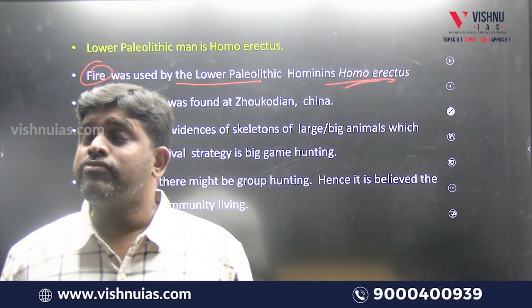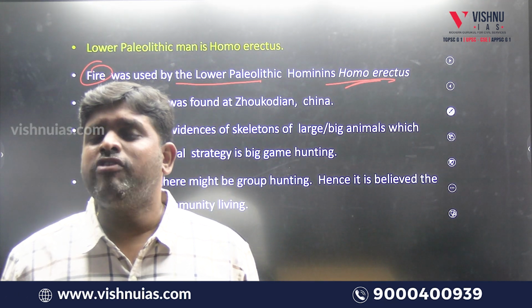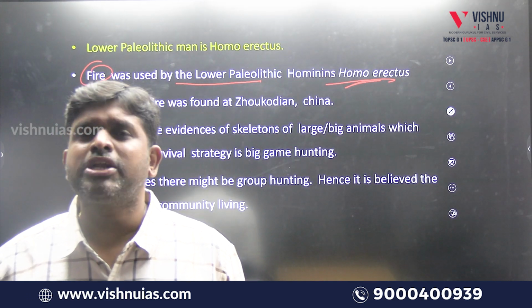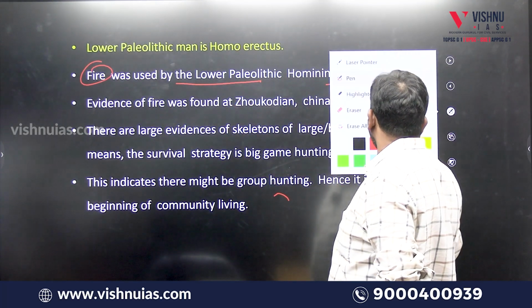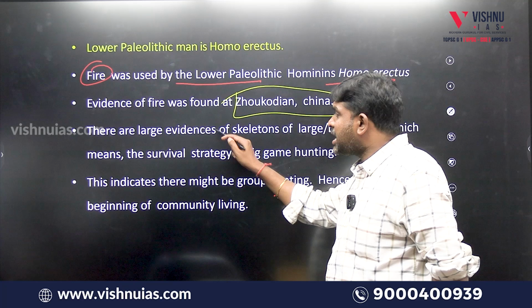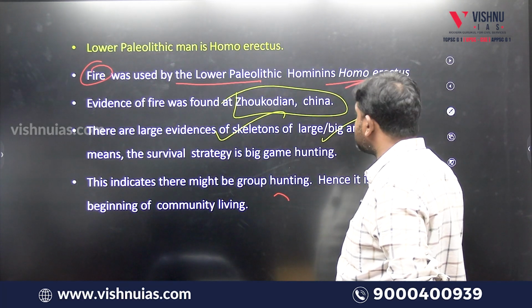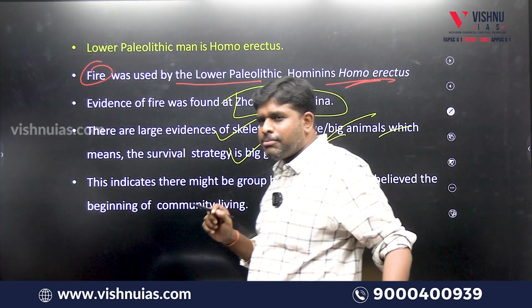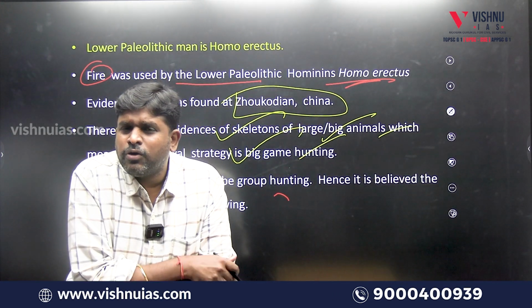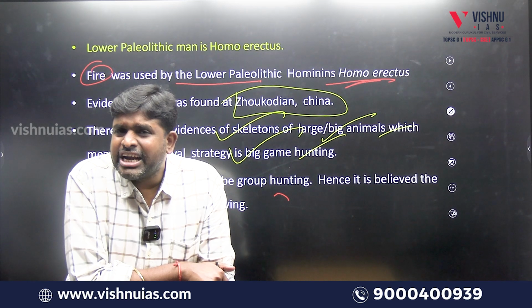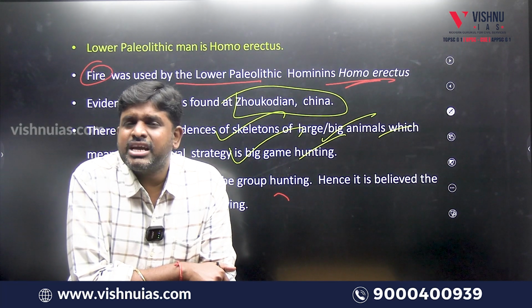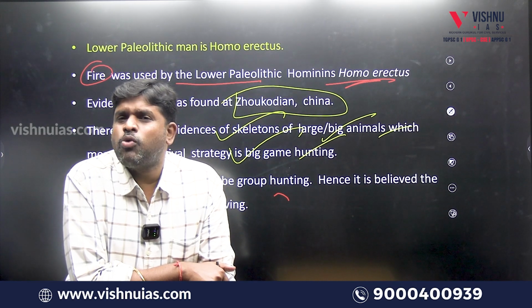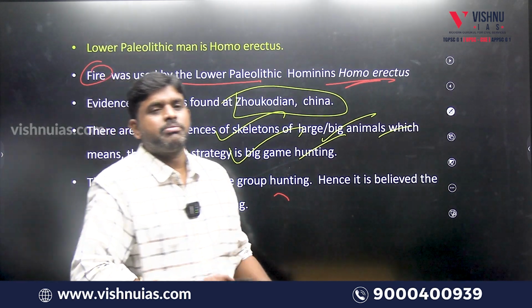One of the unique evolutions of lower Paleolithic is advancement in hand axes, chopper-chopping tools, as well as fire. Evidence of fire was found where? Jocodian. There is large evidence of skeletons of large, big animals, which means the survival strategy is big game hunting. From 1.6 million years ago to 5 lakh years ago, he was getting animals' dead bodies and fossils. What size was it? Big size. So big size means big game hunting. Big animals were present.